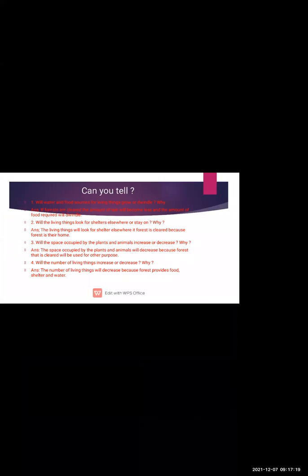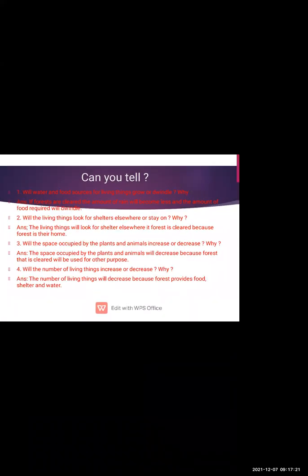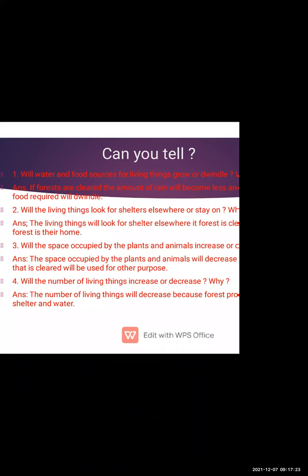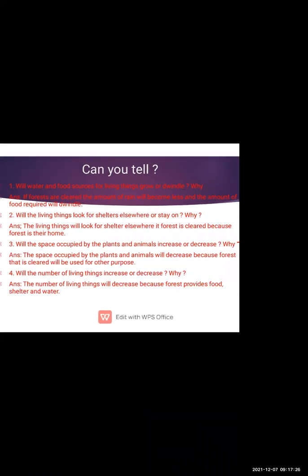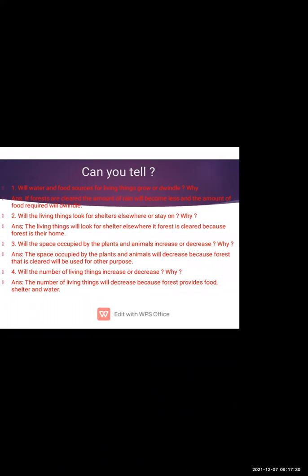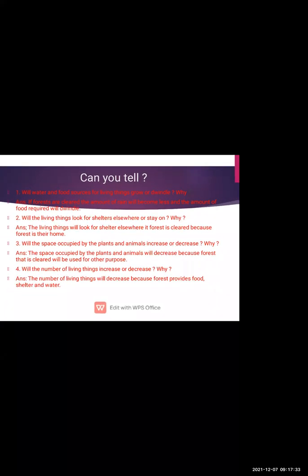Now see, can you tell, will water and food sources for living things grow or dwindle? Why? Dwindle means ke kam ho raha hai. If forests are cleared, the amount of rain will become less and the amount of food required will dwindle. If the forests are cleared, now what is happening?